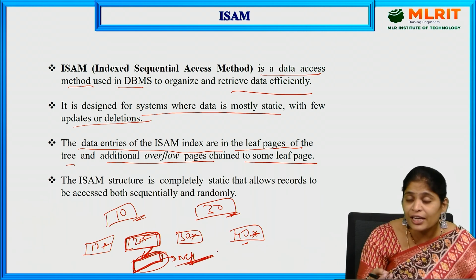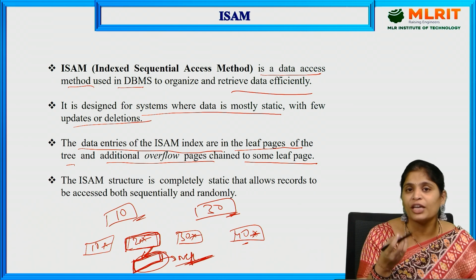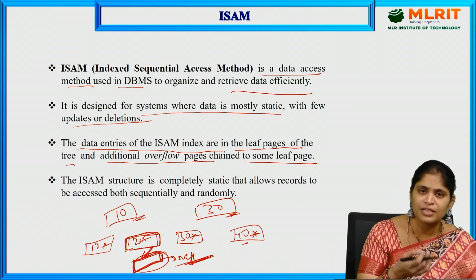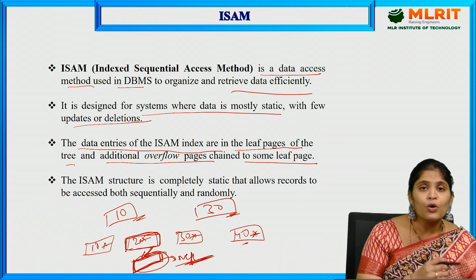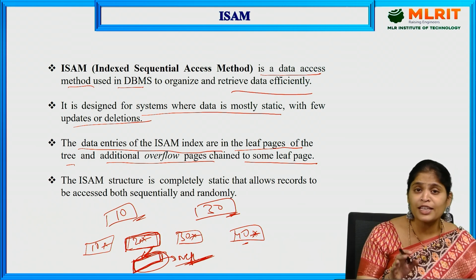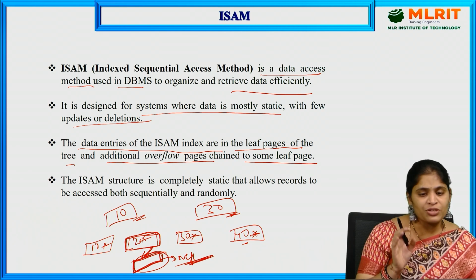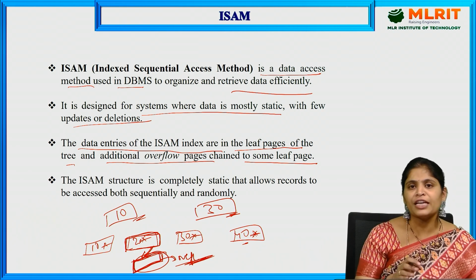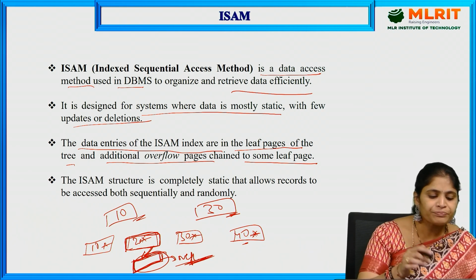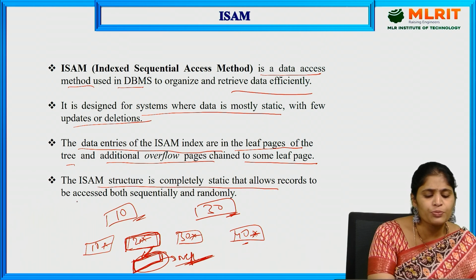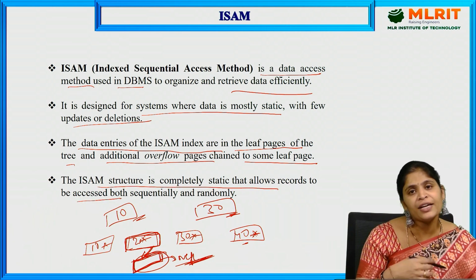How we get overflow pages, how we create the ISAM structure, and how we insert and delete elements will be discussed with an example very clearly. In this session, I present the basic structure of ISAM and the need and purpose of ISAM. The ISAM structure is completely static and allows records to be accessed both sequentially and randomly.